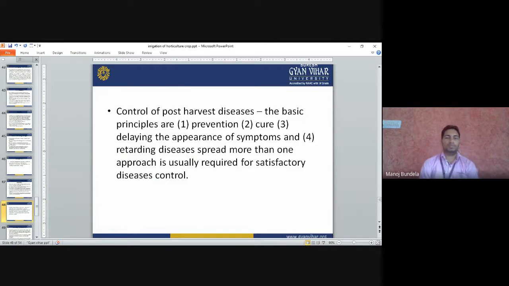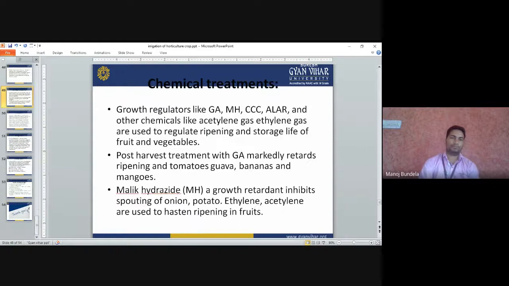Control of post-harvest disease: the basic principles are prevention, cure, delaying the appearance of symptoms, and retarding the disease spread. More than one approach is usually required for satisfactory disease control. Chemical treatment: growth regulators like GA, maleic hydrazide, and other chemicals like acetylene gas and ethylene gas are used to regulate the ripening and storage life of fruits and vegetables.